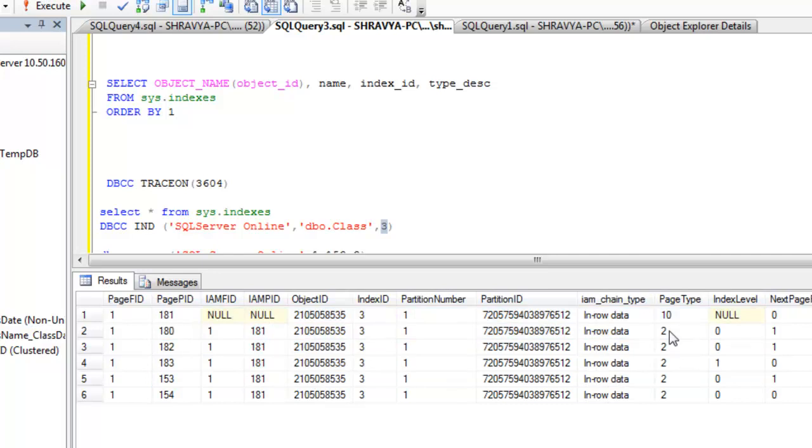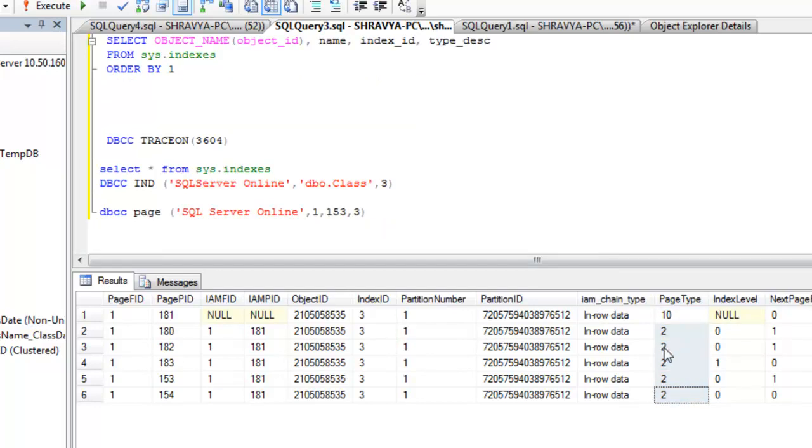One more thing you have to remember here is the page type. What does page type mean? When you see page type 2, it's a non-clustered index page. When you see 1, it's a clustered index, and when you see 0, it's a heap.